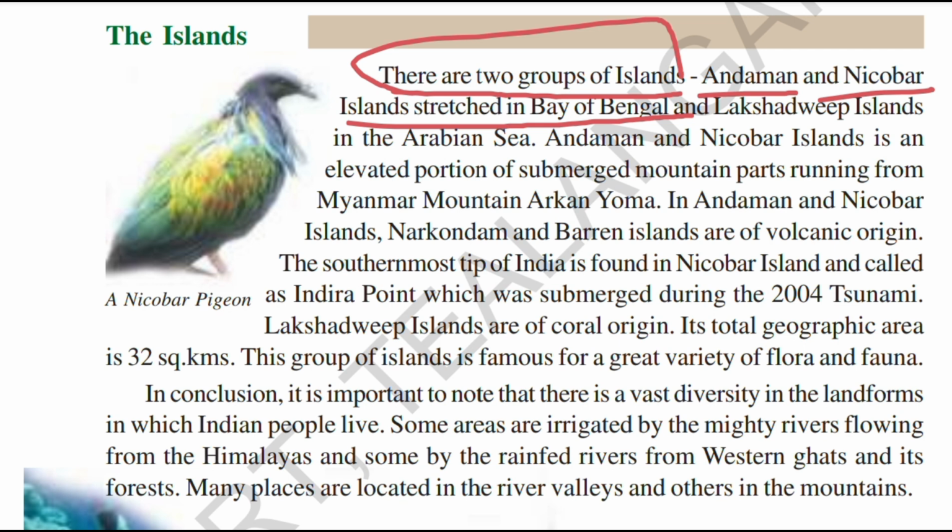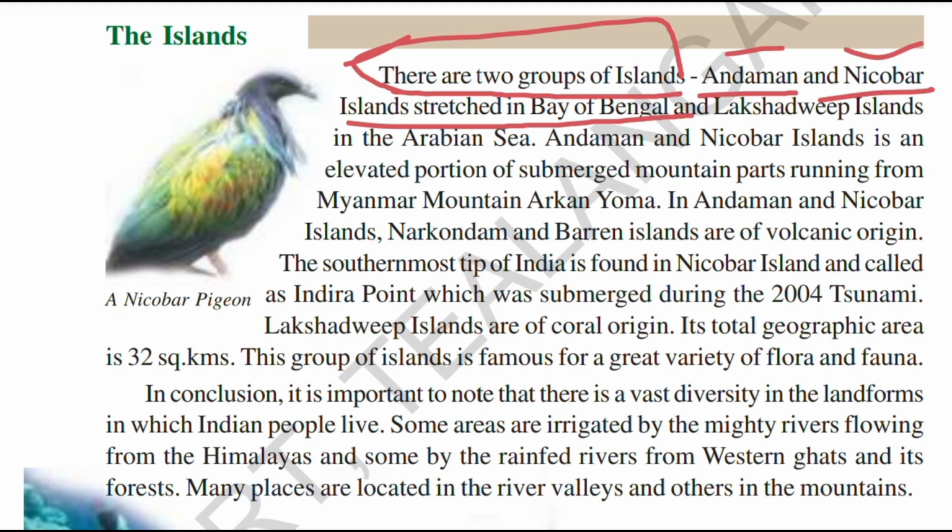This is the reason I told you even before the class: there is so much hidden information in this, and we need to decode it. So that's why I bifurcated why these things exist. He mentioned here there are two groups of islands, Andaman and Nicobar, and I told you already these are separated by the 10-degree channel.